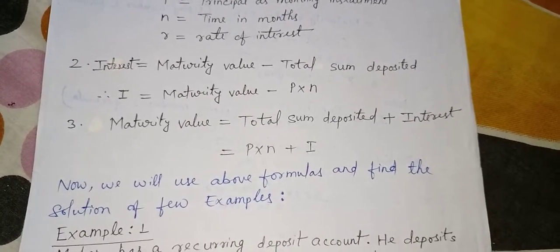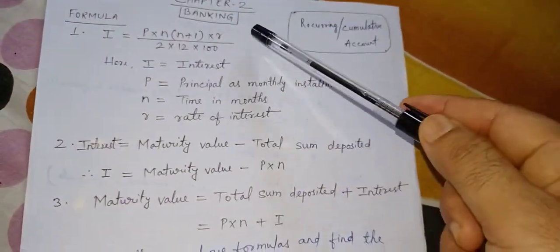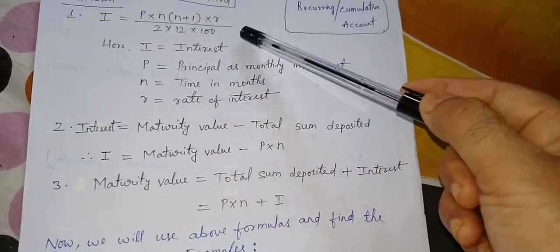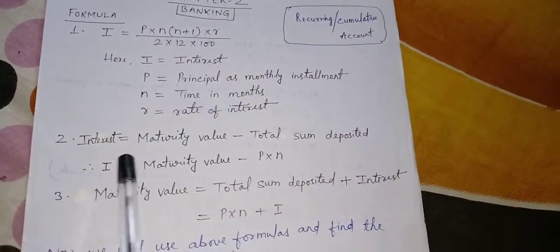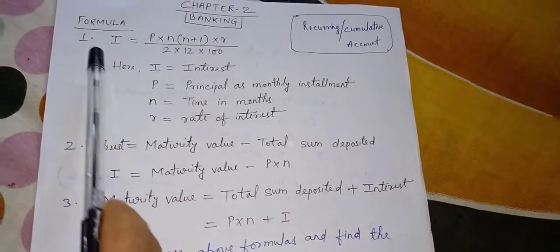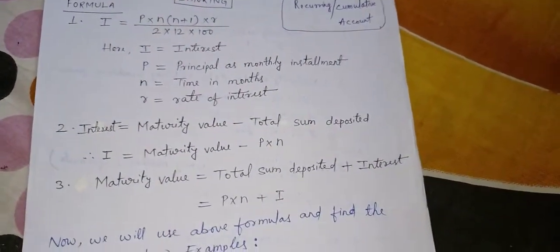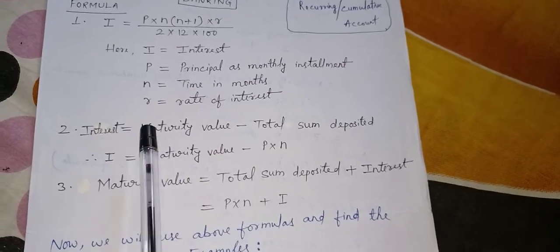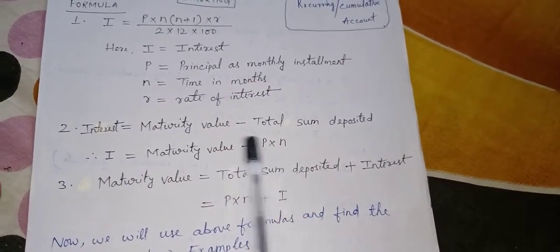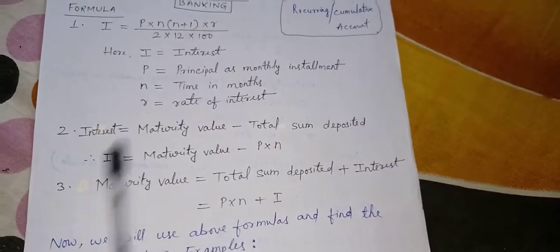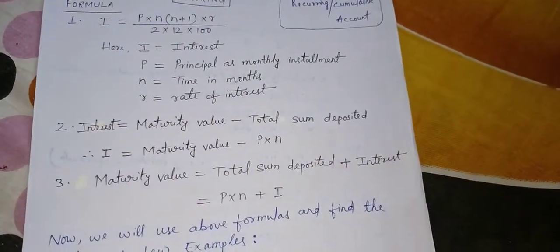In this chapter, to solve any sum, you hardly need more than two formulas. Take a little care with the interest formula, whether to use one or two. If you have the maturity value, the monthly installment and the time, use the second formula. If the rate is given, use the first formula.